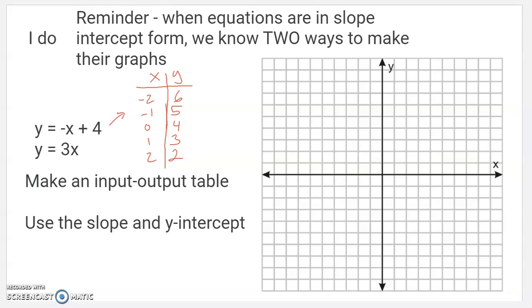There's my ordered pairs. Now I'm going to take those and put them on the graph. -2, 6 is there. -1, 5, 0, 4, 1, 3. One of the reasons it's good to do several is they should line up in a line. Mine do. I can't do this here, but I always recommend that once you've got your ordered pairs down, use a straight edge so that your line's really straight. It is very important when you do this to be precise.